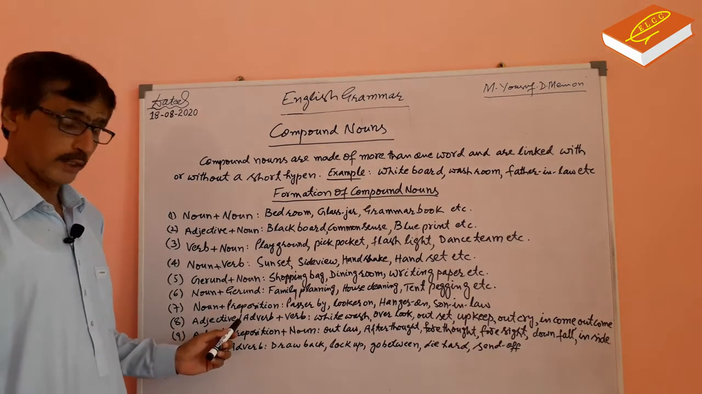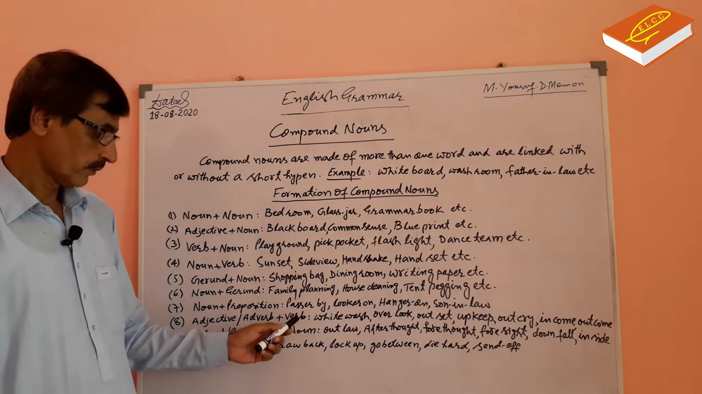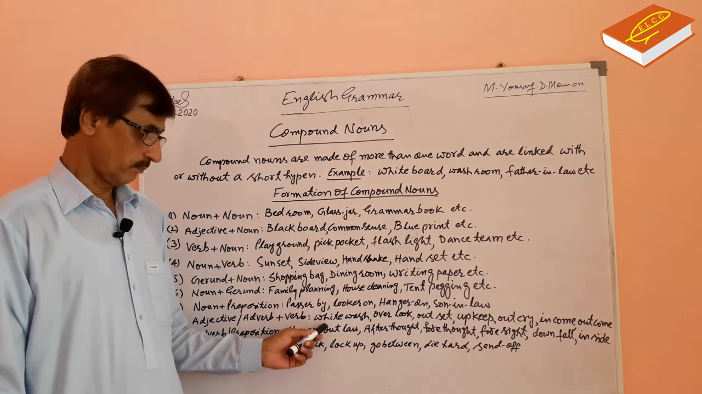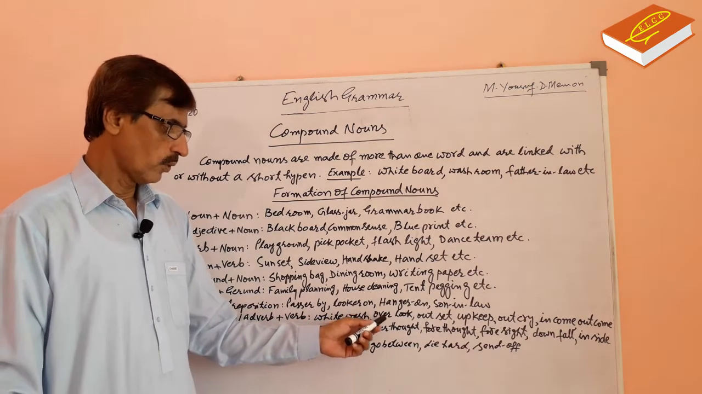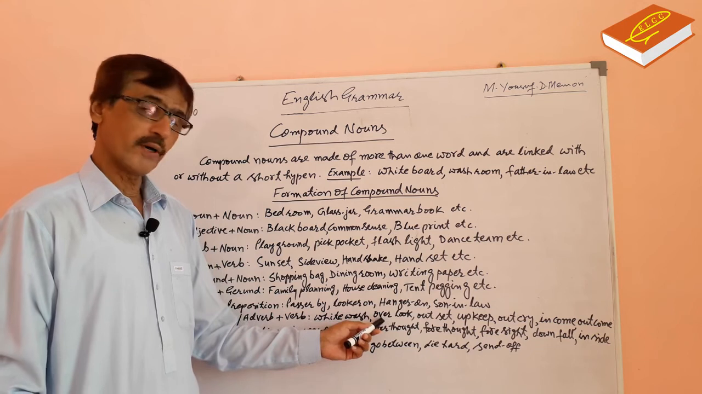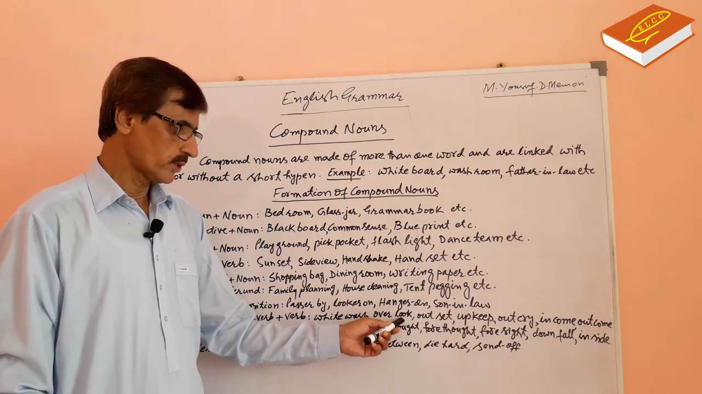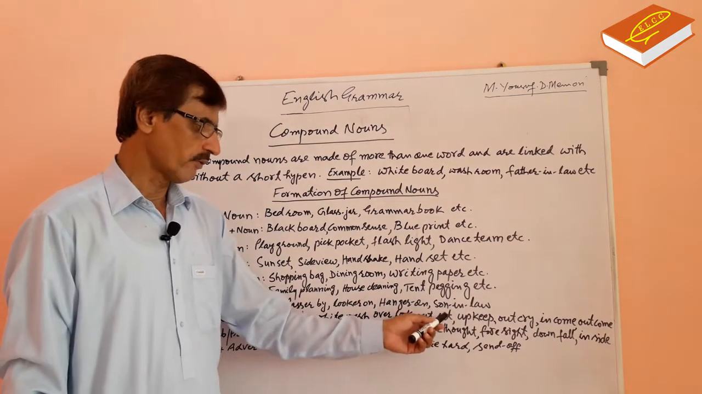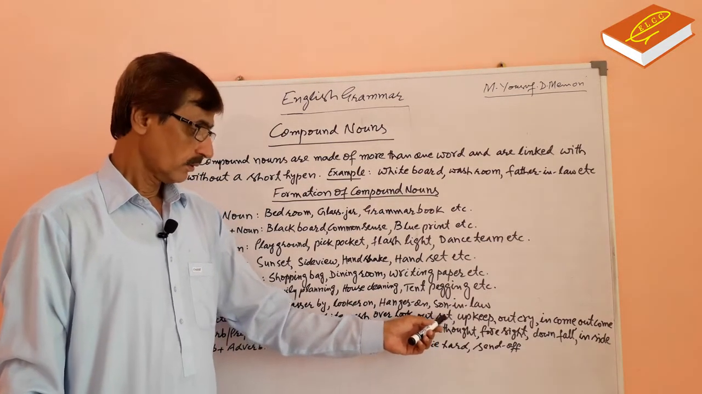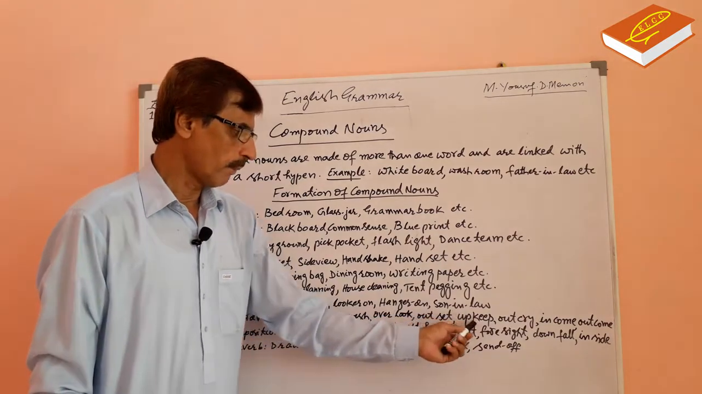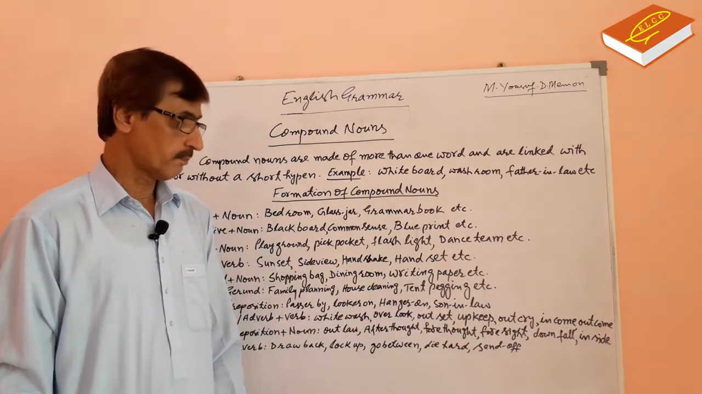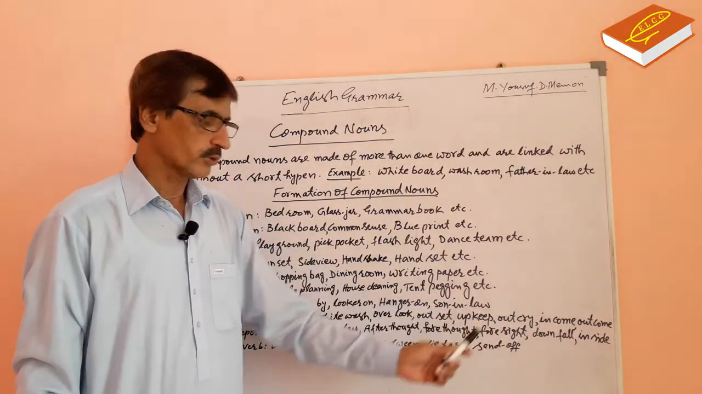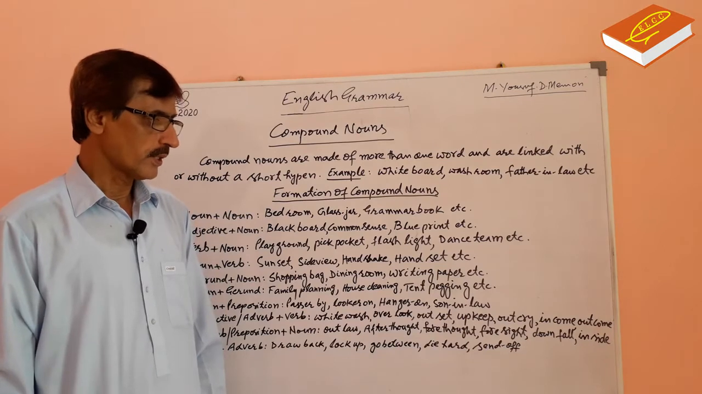Number eight, adjective or adverb plus verb. Whitewash. White is an adjective. Wash is a verb. Overlook. Over is an adverb. Look is a verb. Outset. Out is an adverb. Set is a verb. Upkeep. Up is an adverb. Keep is a verb. Outcry. Out is an adverb. Cry is a verb.